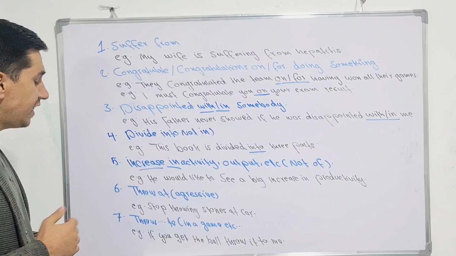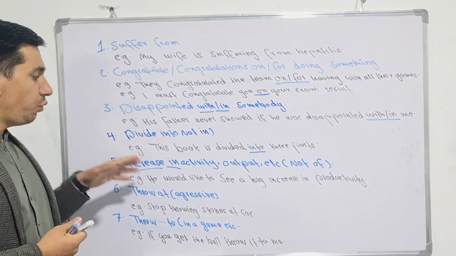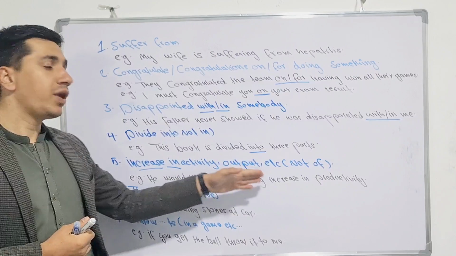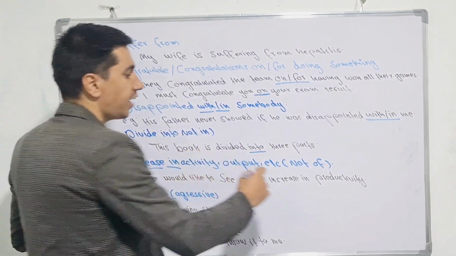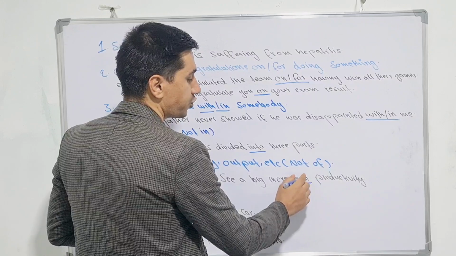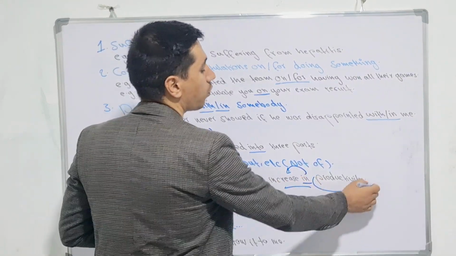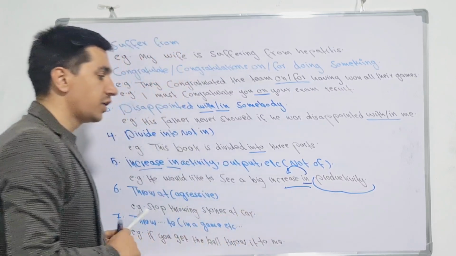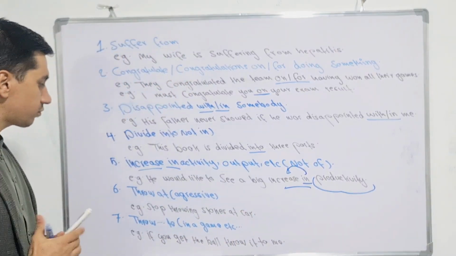Okay, let me give an example first here: he would like to see a big increase in productivity. You have to understand well, we have the preposition in here. This preposition goes directly with increase. And after this, we have productivity. Increase in productivity. I hope you understand.